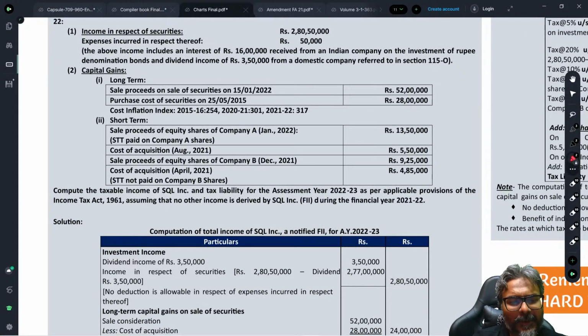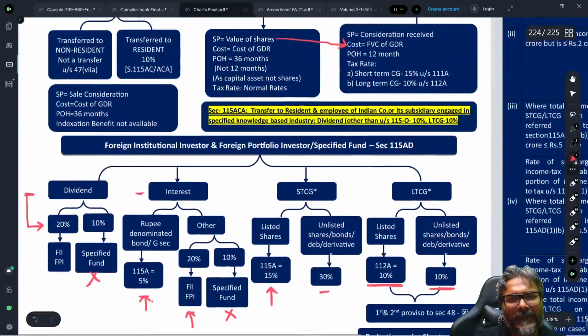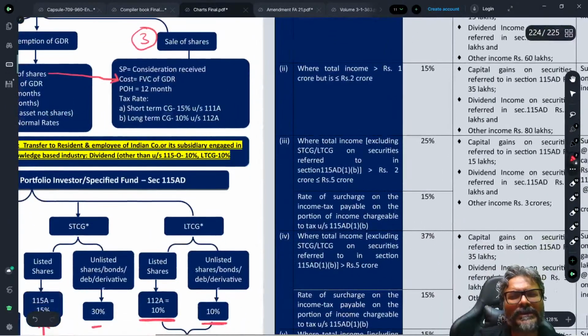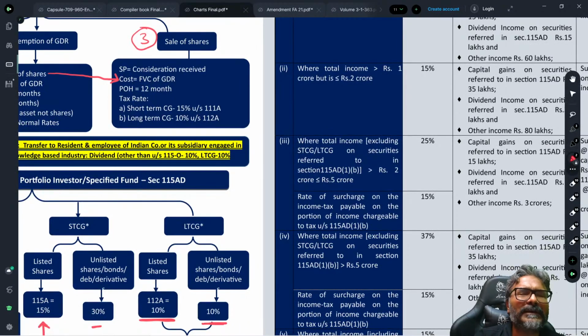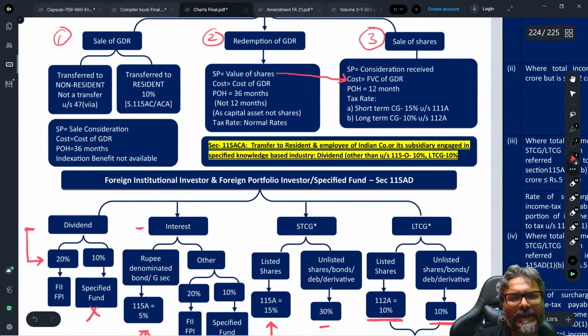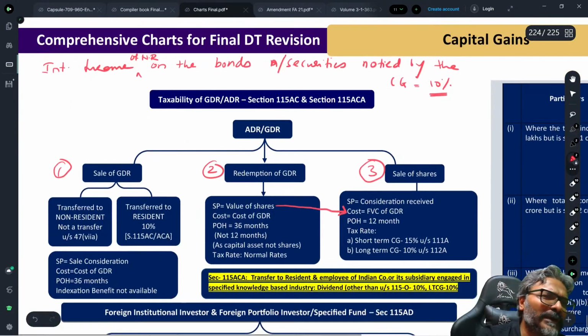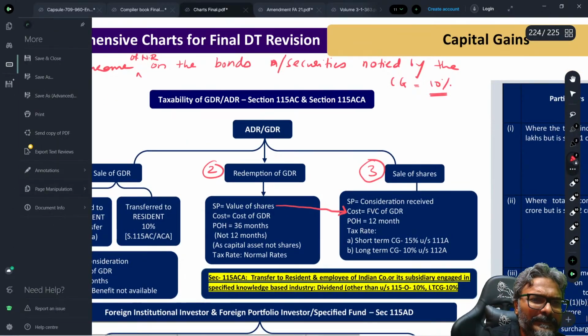Now, one last point which I just want to tell you. Students, in the capital gains front, remember the surcharge, there is a relief from the higher rate of surcharge of 25% and 37%. I think all of you are aware.